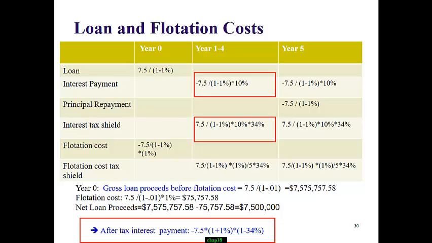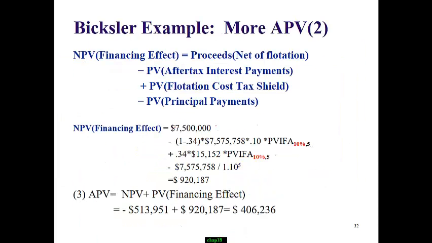This is a bit of a long question, but basically we need to know the amount of loan we borrowed and how to adjust for flotation cost. Then the two types of financing effects here are the interest tax shield and the flotation cost tax shield. Once we know the loan amount, the flotation cost, and the annual flotation cost, the tax shield is just 34%. All of them we discount using the 10% cost of debt, with the annuity factor and present value factor.